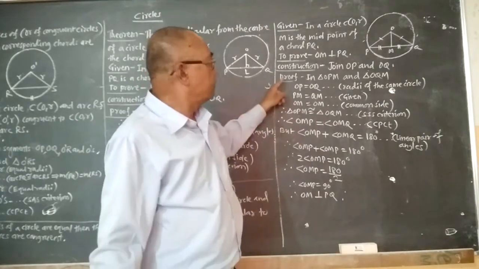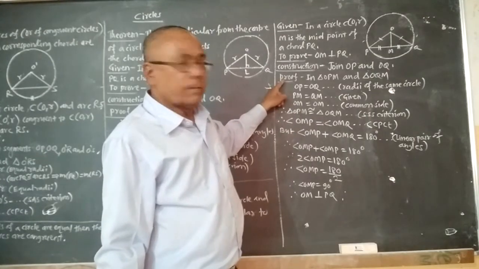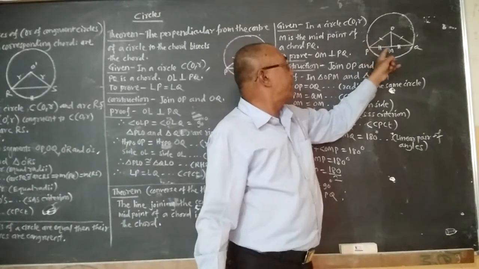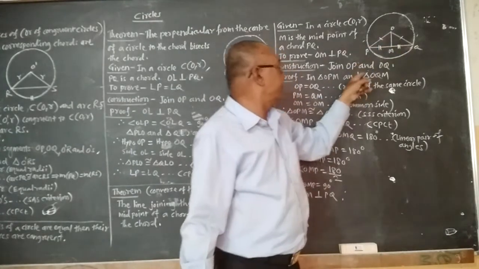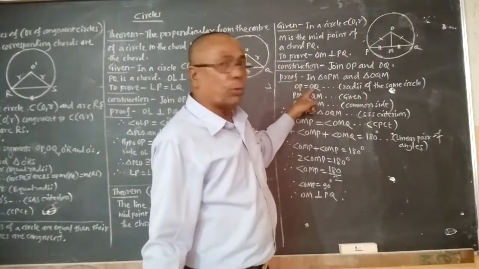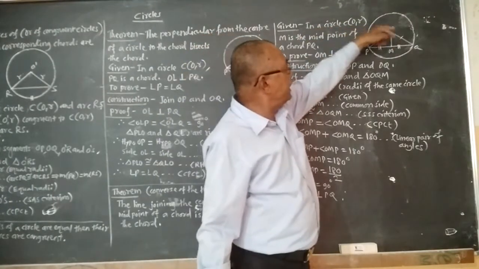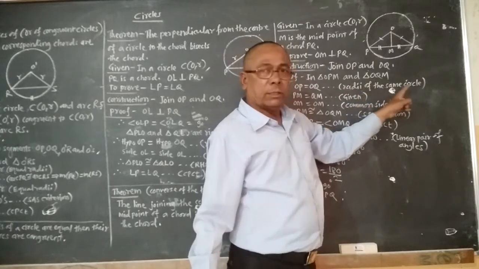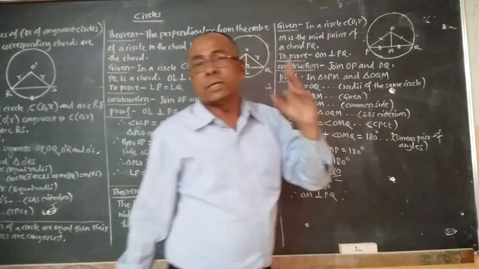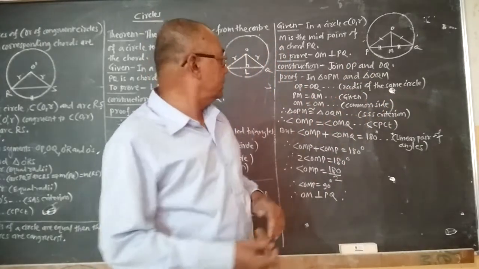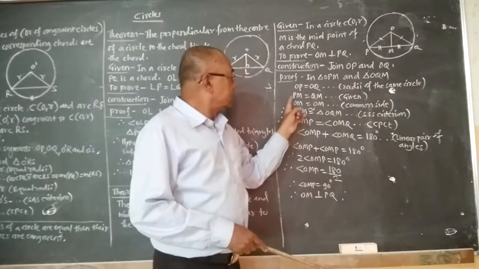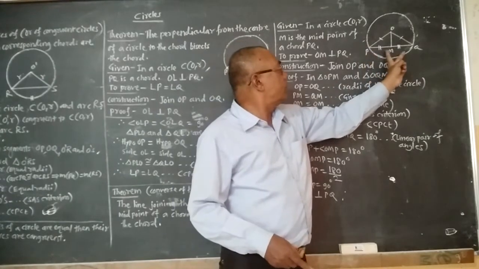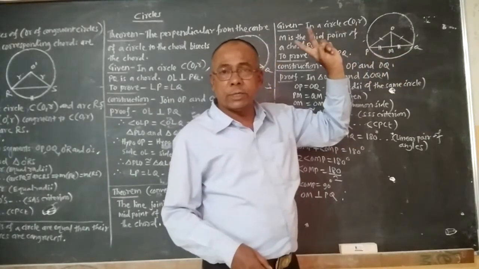And now proof. In triangle OPM and in triangle OQM, OP equal to OQ because radii of the same circle. Then PM is equal to QM. Why is it equal?